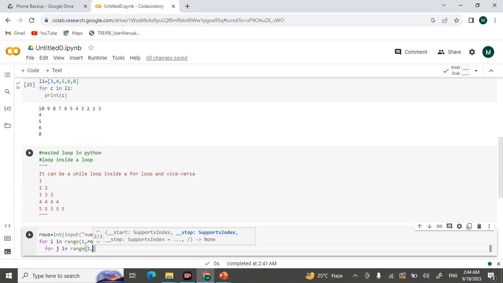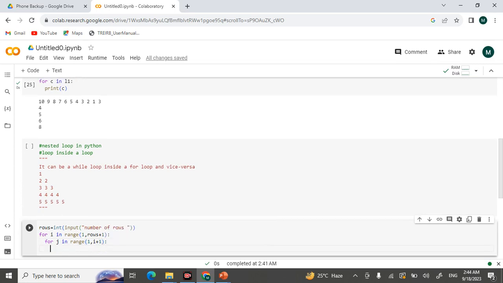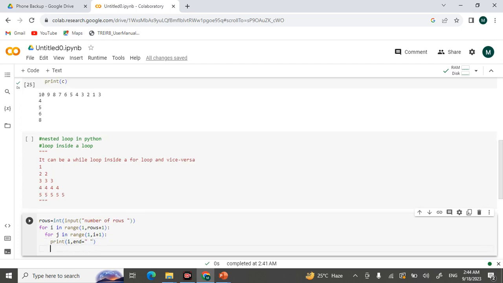So now, the first time when i is equal to 1, the inner loop is executing only 1 time. When i is equal to 2, the inner loop is executing 2 times. So this loop gets executed based on the i value. That's why I'm using this for printing it, print i, and just ending it here. Then after printing every value, I should print it in the next line. That's why I'm using this print here. So this print is outside the inner loop.